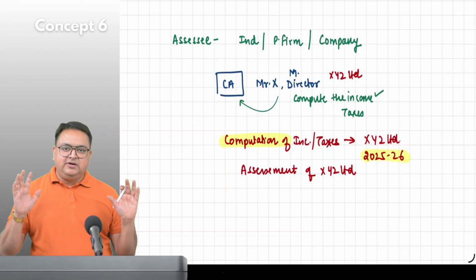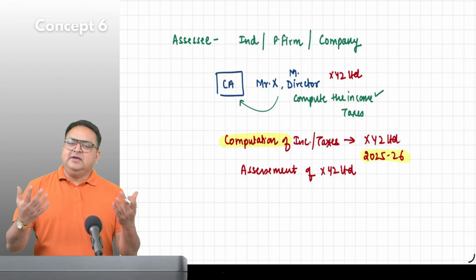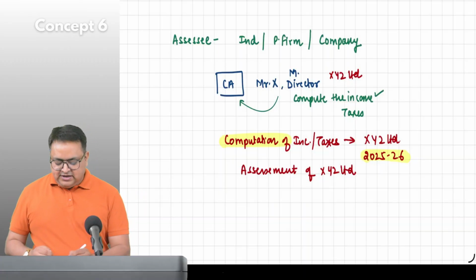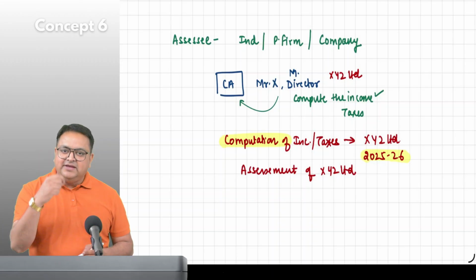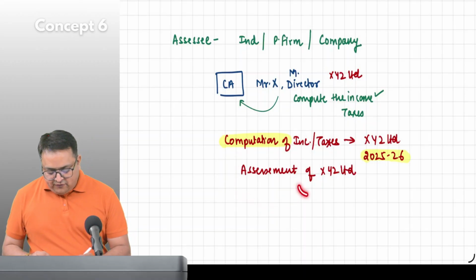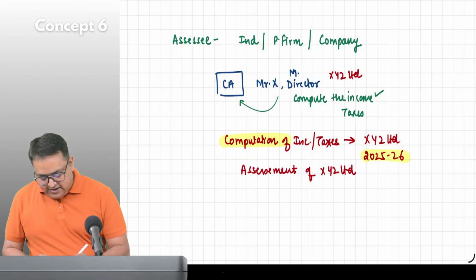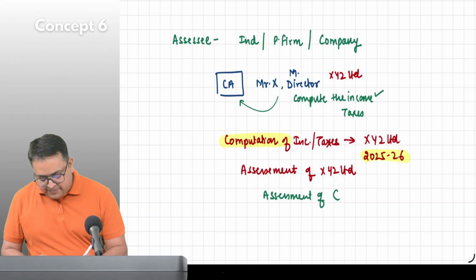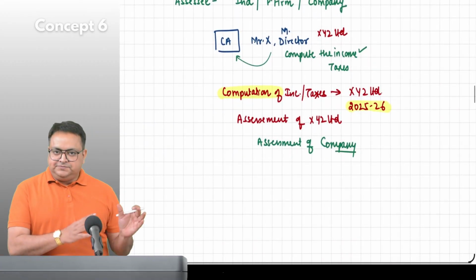Are these words all clear to you, everybody? Yes, sir. In normal English language, I can use the word that I am computing their income. In income tax language, I am using the word that I am doing an assessment of XYZ Limited. So I can also say that right now I am doing an assessment of a company. I can say this.